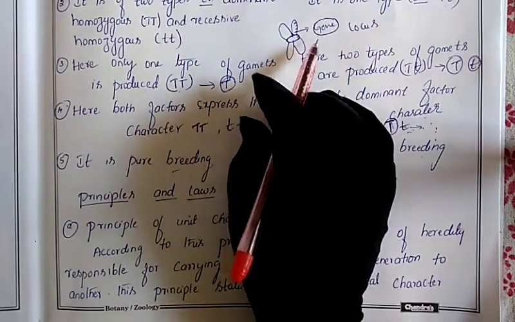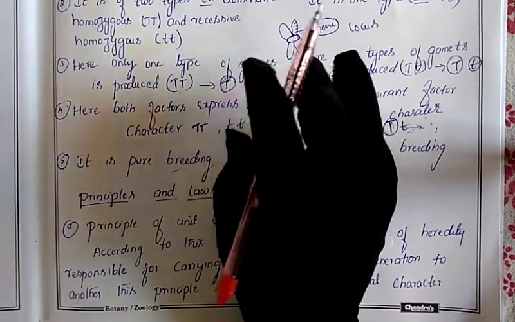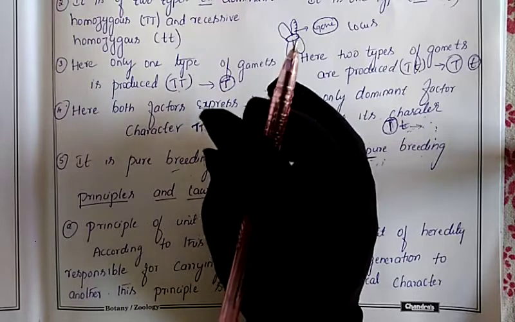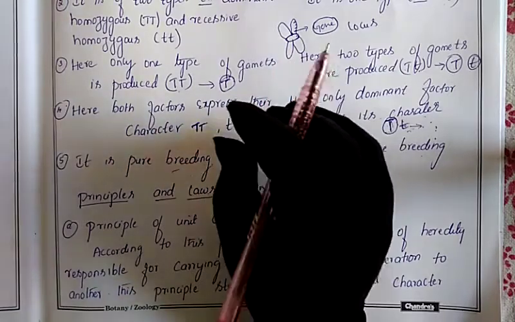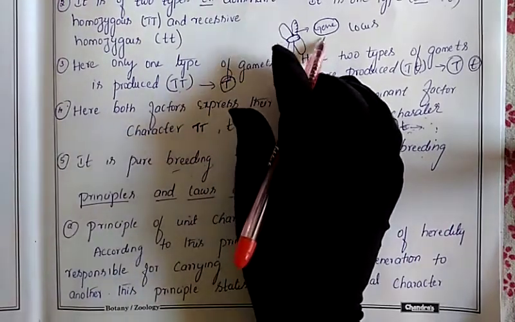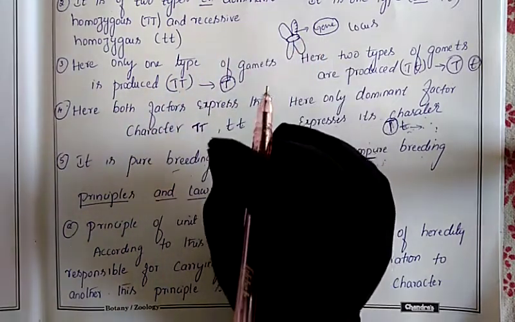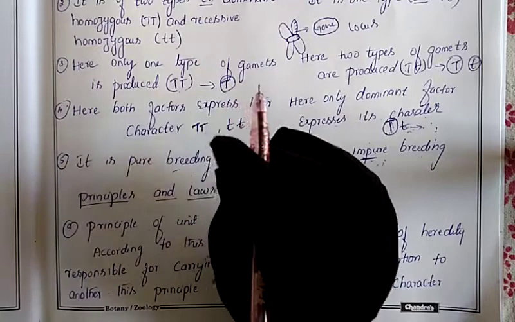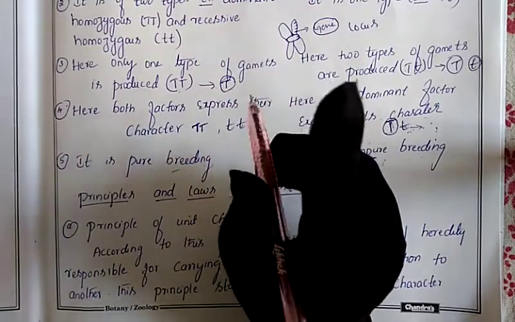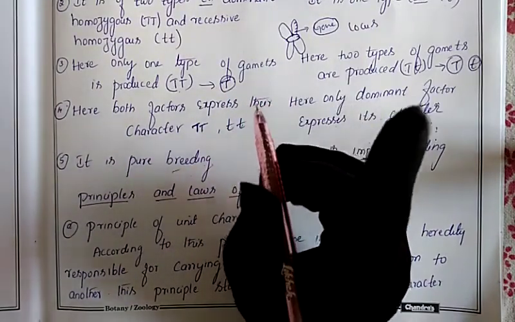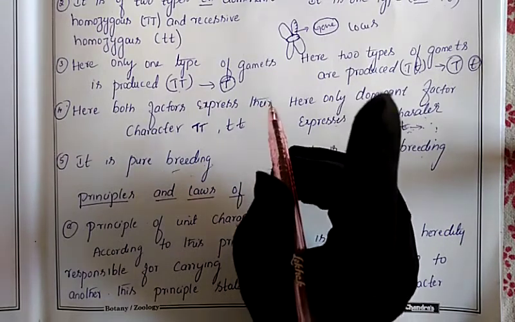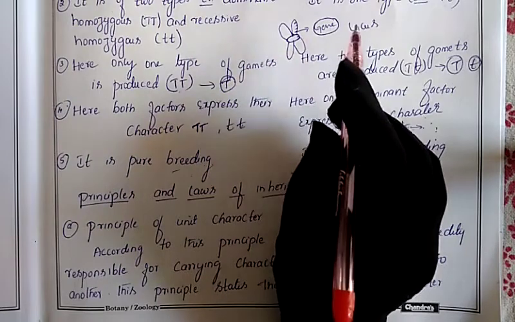And what is the characteristic of genes? Genes help to hold the characters. Whichever characters are present in our body, each character is held by a gene. Internally or externally, whichever characters are present inside or outside our body, every character is held by one gene. Millions of genes will be present on our chromosomes. So genes hold the characters.